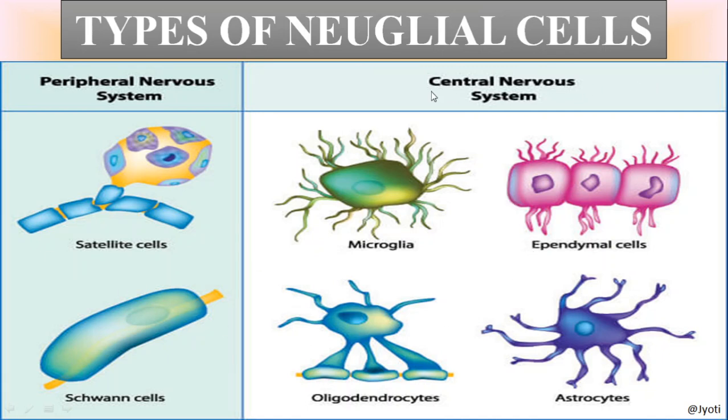So you know that we have a central nervous system and peripheral nervous system. The central nervous system is composed of the spinal cord and brain, which contain, along with the neurons, microglial and ependymal cells, astrocytes, and oligodendrocyte cells. The peripheral nervous system means the nerve fibers which arise from the brain and spinal cord, composed of the neuron, along with which the supporting cells are satellite cells and Schwann cells.